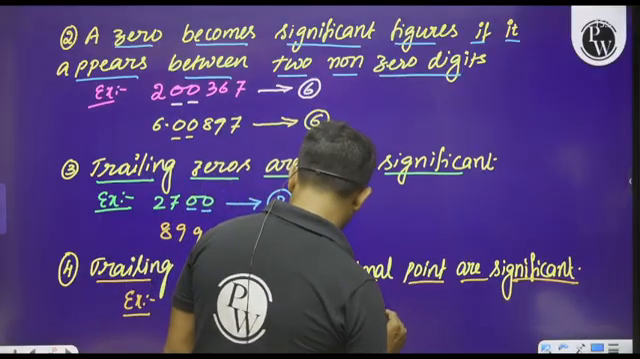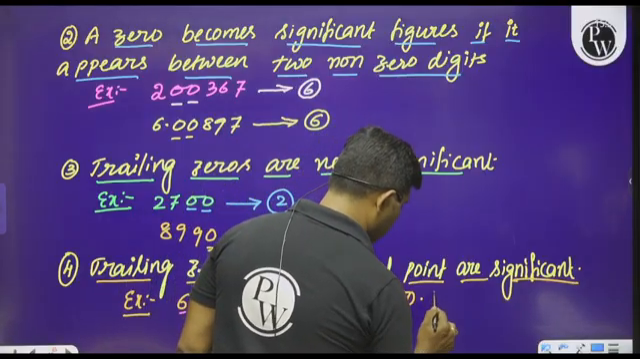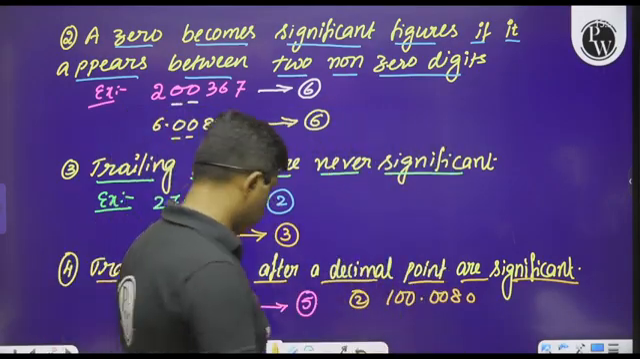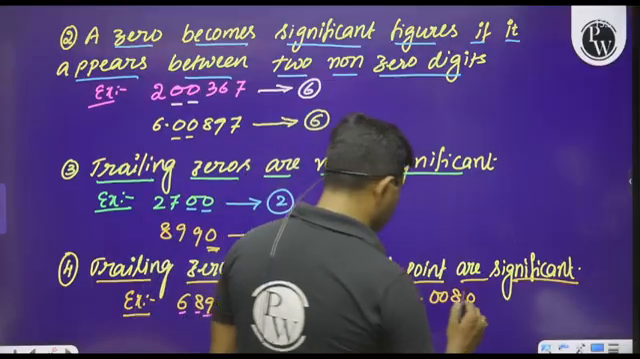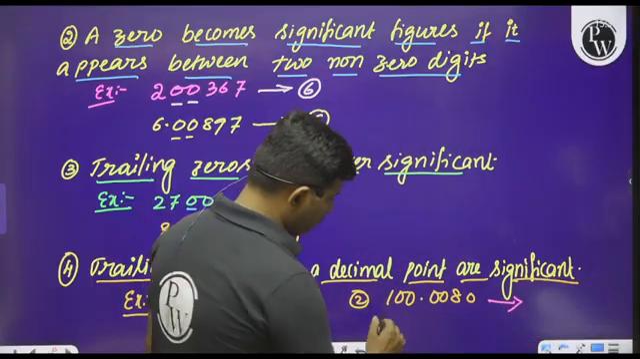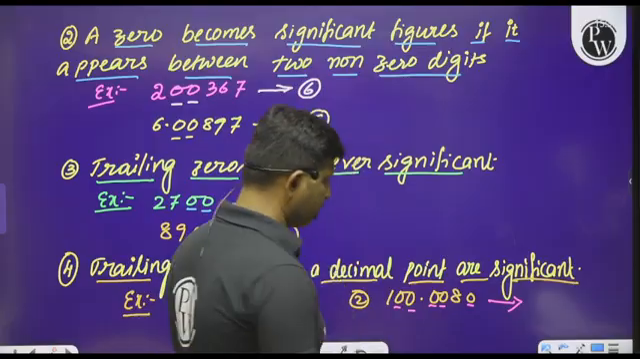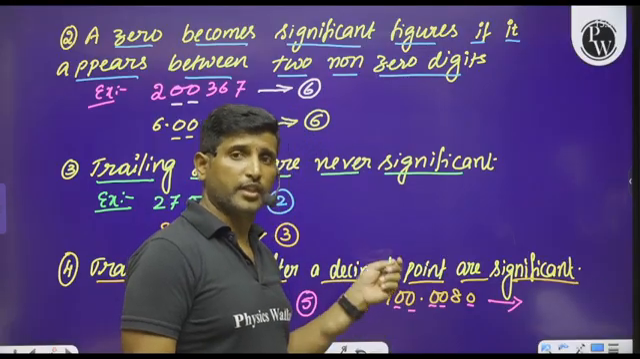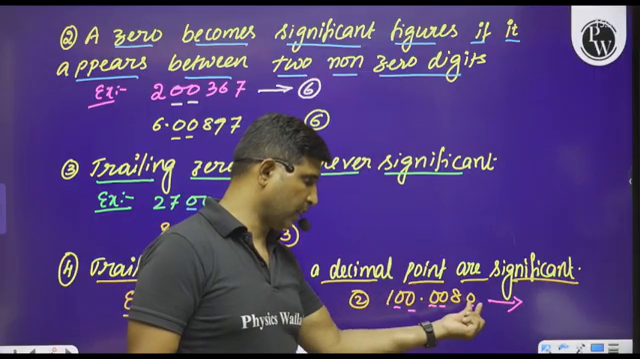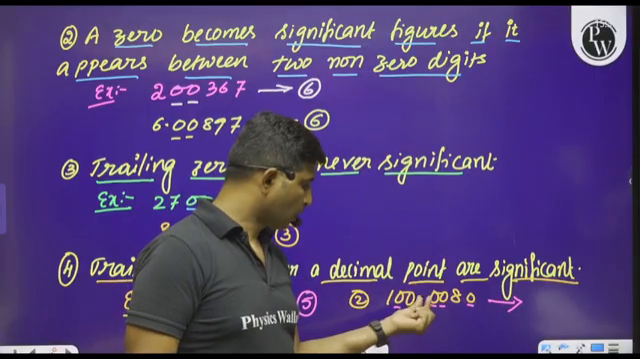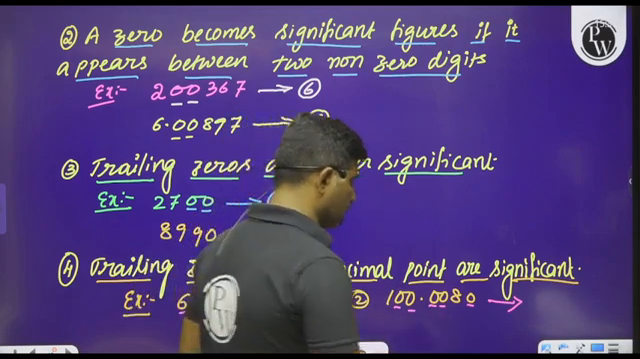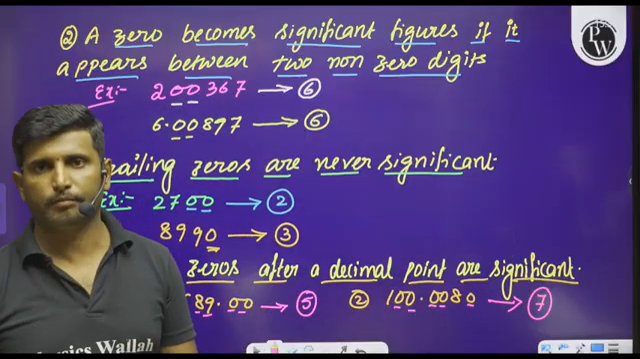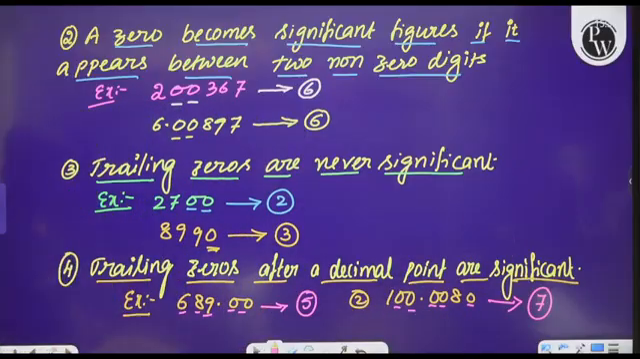So let us move on to this. 100.00808. So observe this value. How many significant figures are there in this number? So many zeros are there: 1, 2, 3, 4, 5. And these zeros are lying in between two non-zero digits, so they are significant, along with this trailing 0 that is existing after a decimal point. Therefore, we can say that the total number of significant figures is equal to 7. Is it clear? So we have to remember these rules.